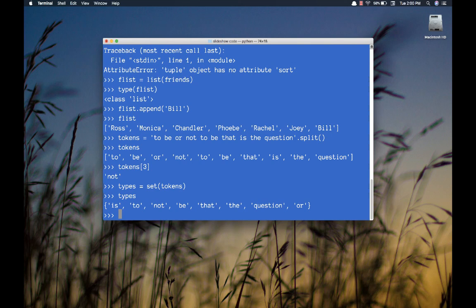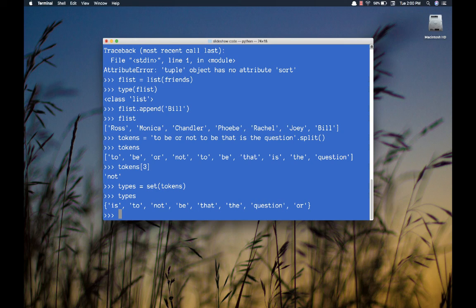So these are terms that come out of text analysis. Tokens are all of the individual words, and maybe even punctuation, that occur in that text somewhere. And types are the unique words with all of the duplicates removed.